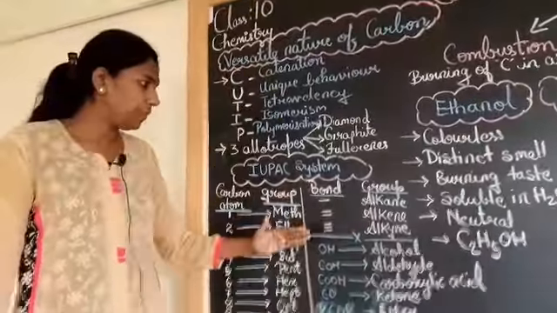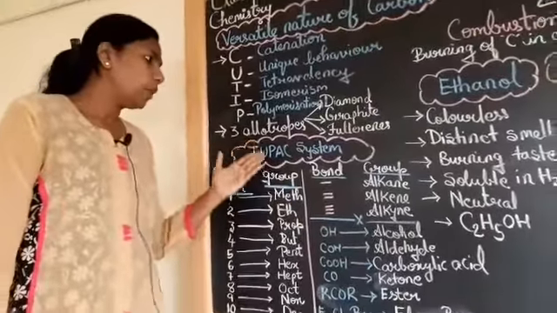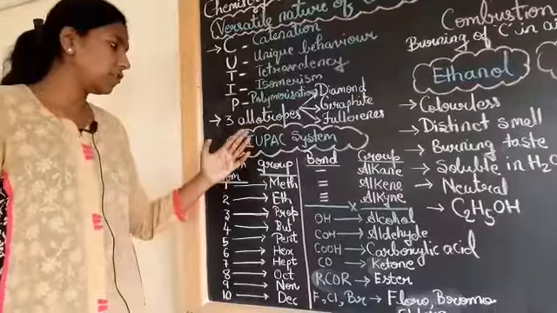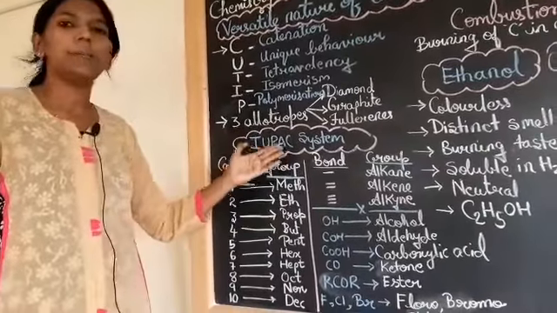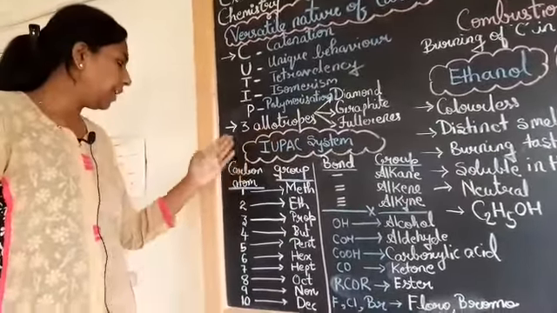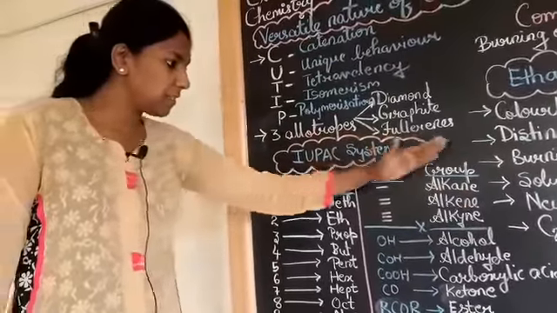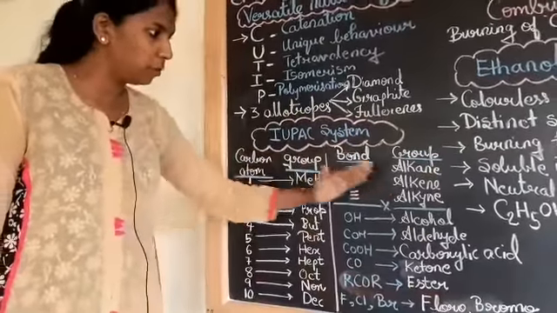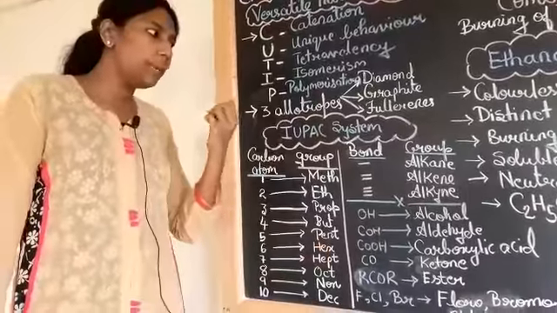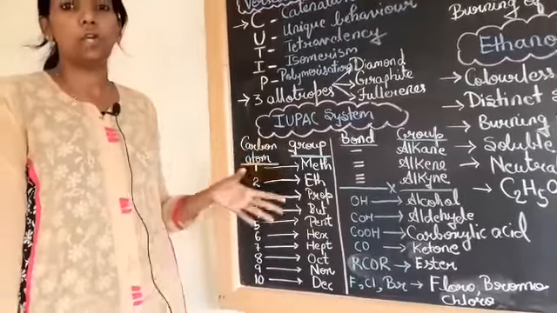The next part of the lesson is the IUPAC system, that is International Union of Pure and Applied Chemistry. If you know this whole thing, you can name any compound which is given in your paper.